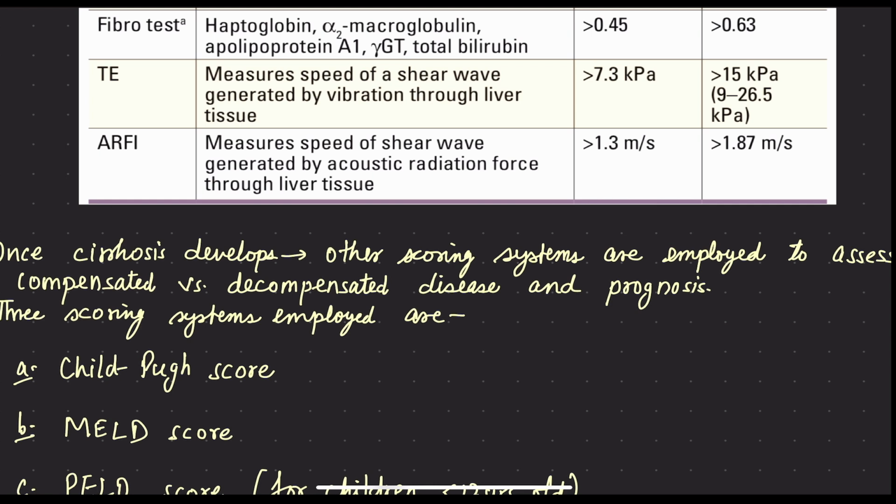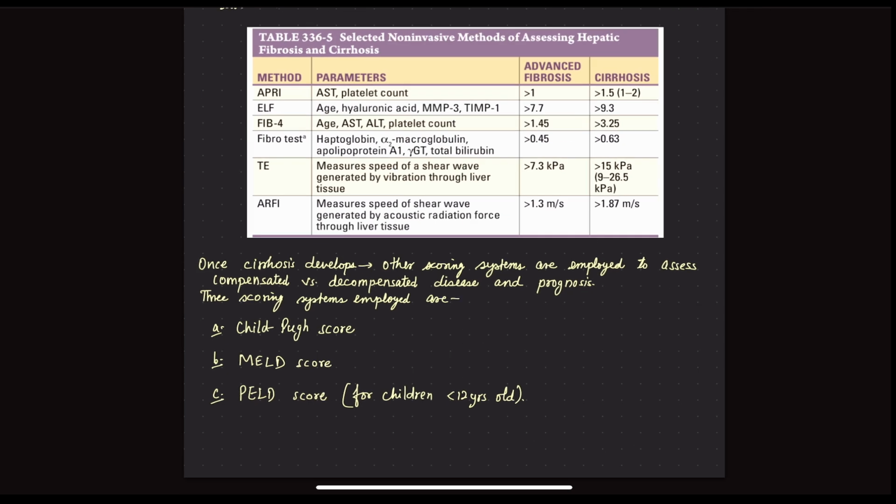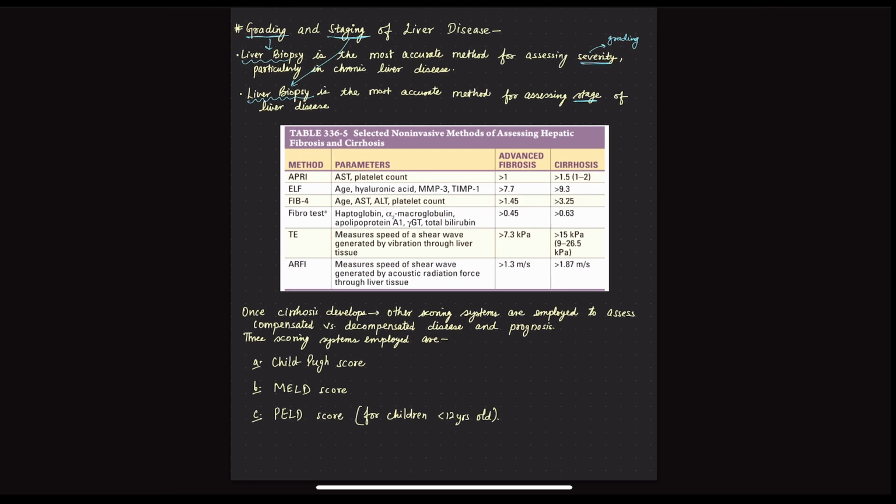These scores are employed to understand whether the patient is compensated or decompensated, and at the same time, we can understand the prognosis of the patient, what is the priority of liver transplantation in this patient, whether the liver transplantation is beneficial in this patient or not. So these are the tests that are done after we come to a certain diagnosis. So this is the approach to the liver disease patient.